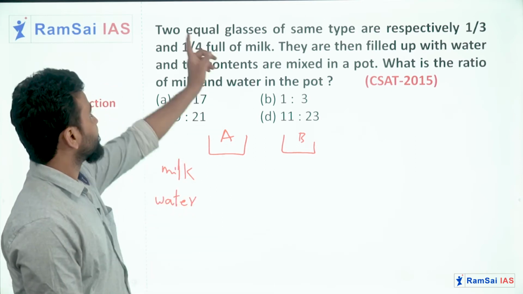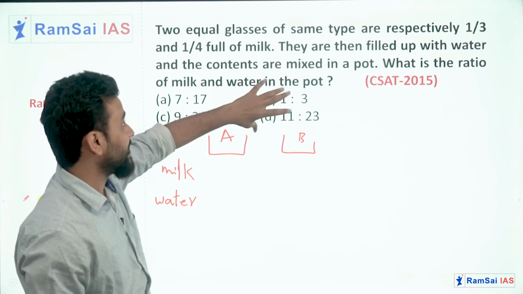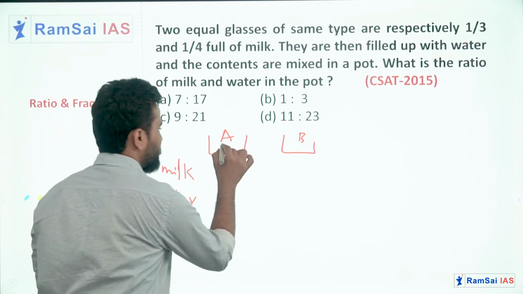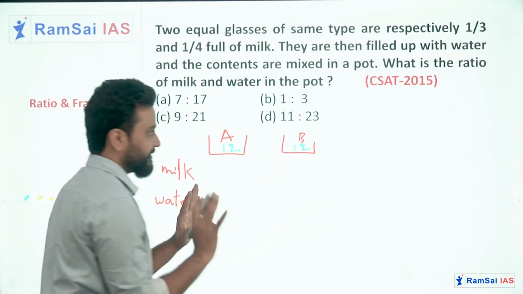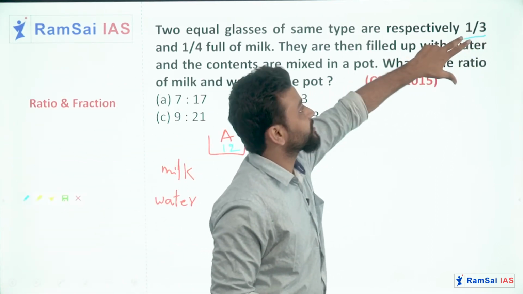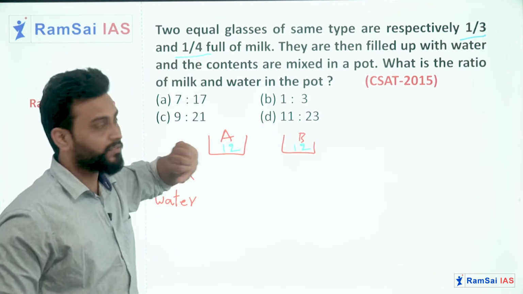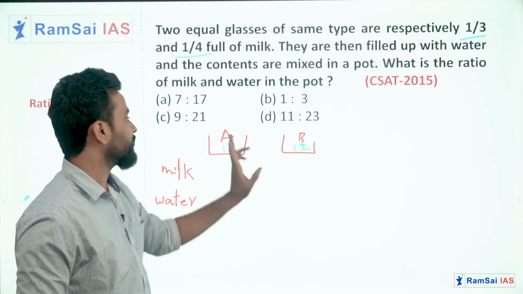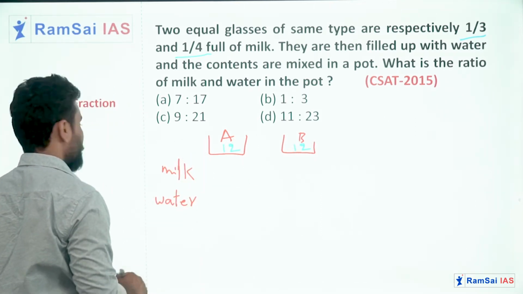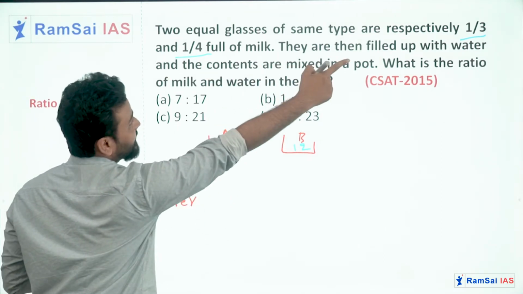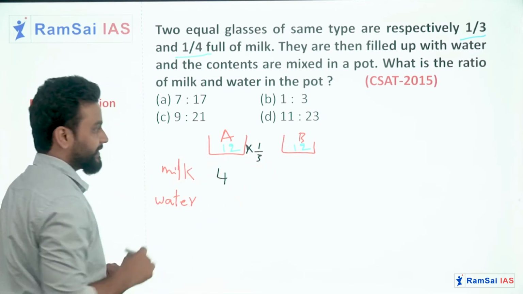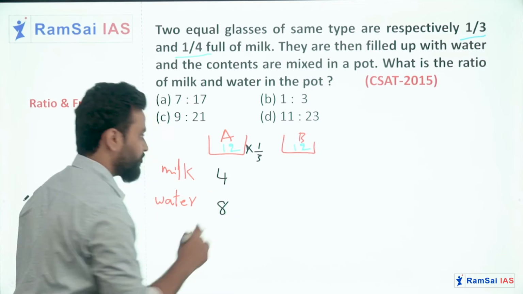Milk to water. See, two glasses of same quantity initially, right? So I will consider one more thing here. This is of 12 liters and this is of 12 liters. Why do I consider only 12? Because the respective milk ratio is 1:3 and 1:4, right? So I will consider the LCM of 3 and 4, that is 12 liters and 12 liters. Out of 12 liters, 1/3 is milk in A. So out of 12, 1/3 means 4 liters of milk here. So the remaining 8 liters are water only.